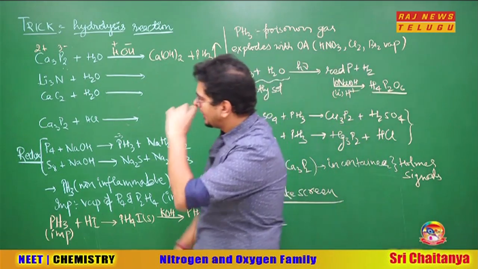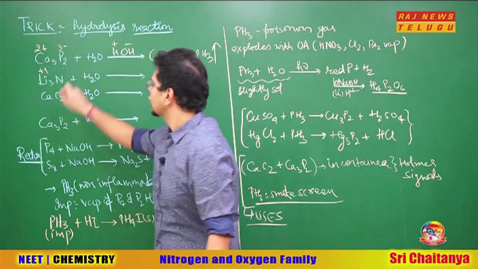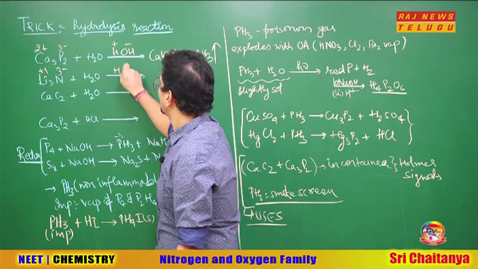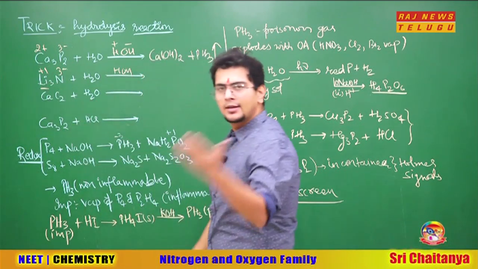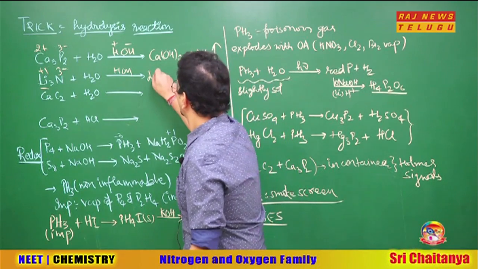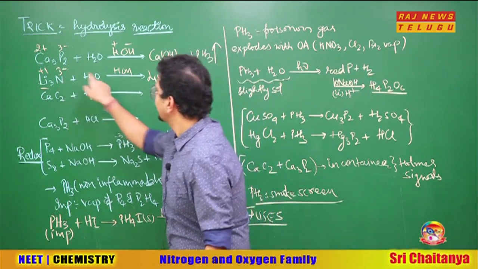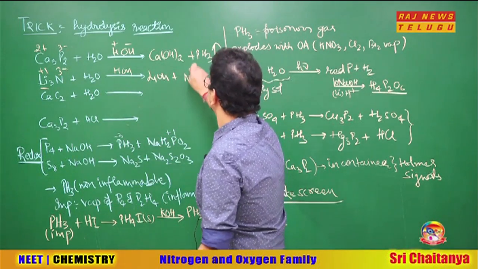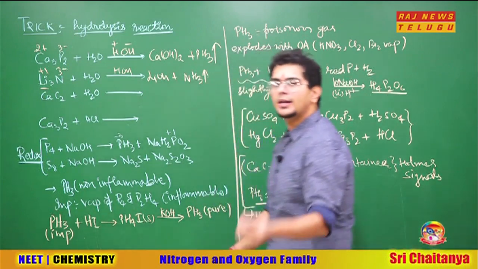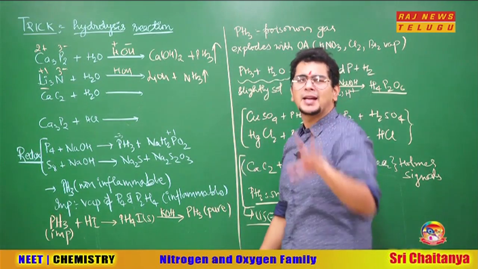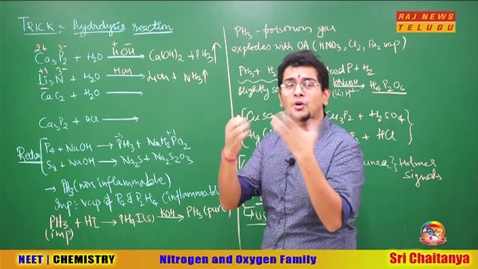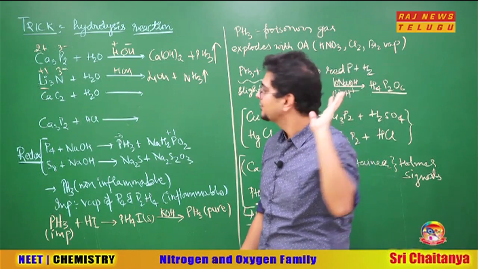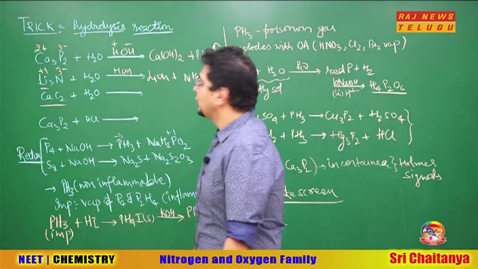Let's take one more example. Lithium nitride: lithium will have +1 charge because nitrogen is 3-, and nitrogen will have -3 charge. What will it attract from water, yaar? H+ or OH-? Lithium plus, so lithium +1 attracts OH-, LiOH. What will N3- attract from water? N3- will attract 3 H+. So what will come out? Ammonia gas, the ammoniacal smell will come out. So when a metal nitride undergoes hydrolysis, an ammoniacal smell comes out. So, bhaiya, the metal formed the nitride. Understood this idea? Going ahead, calcium carbide with water, what will happen?